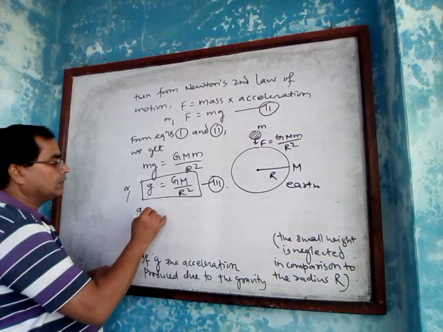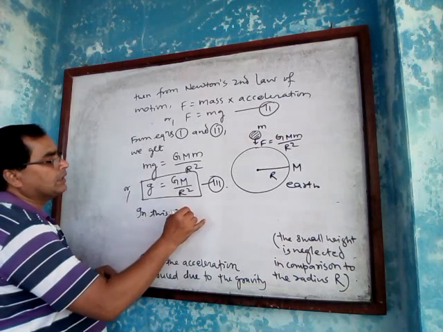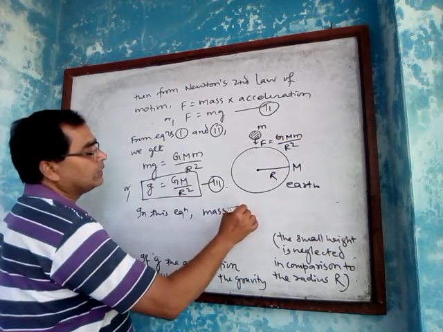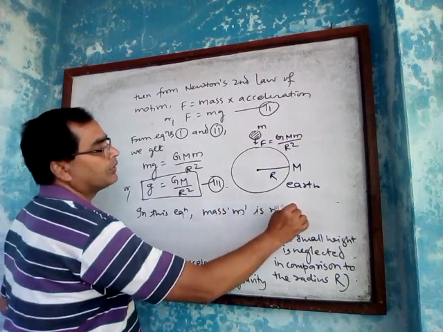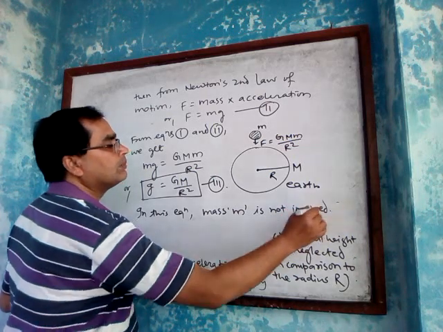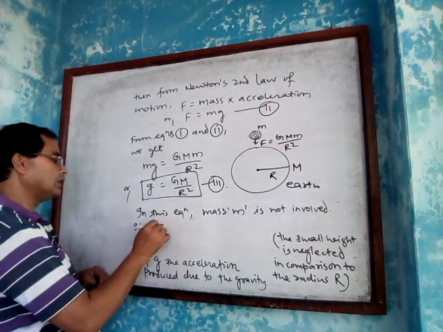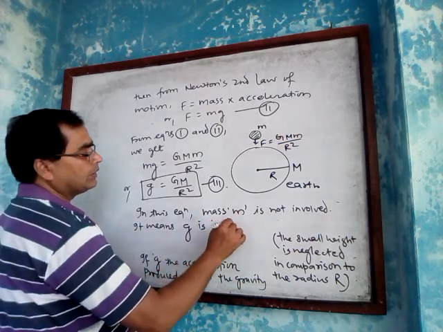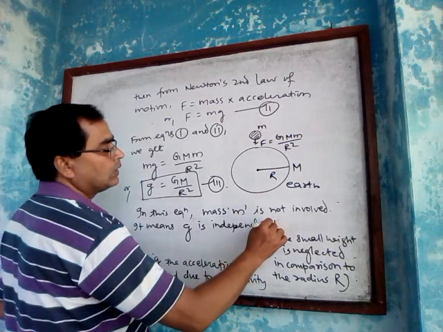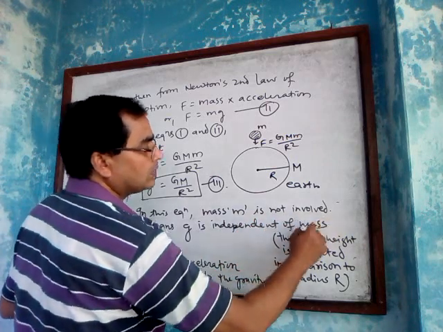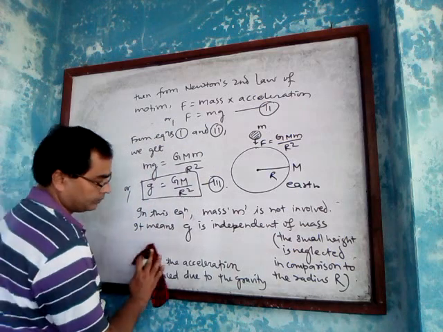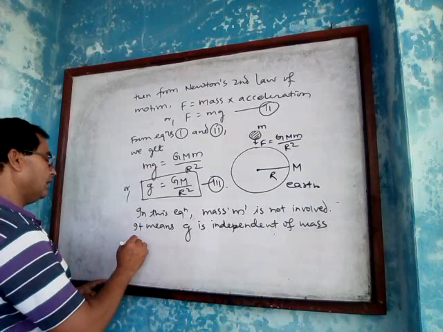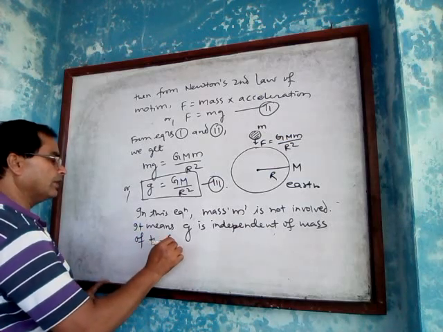In this equation, mass m is not involved. It means g is independent of mass of the falling body.